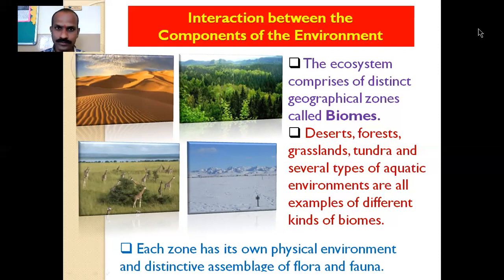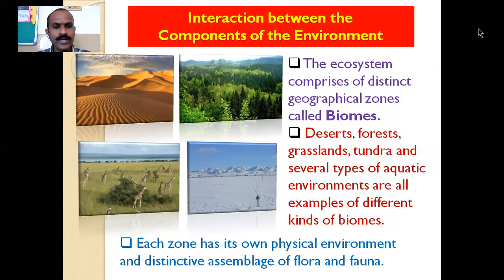Each zone has its own physical environment and distinctive assemblage of flora and fauna, meaning plants and animals. See here, if you turn towards the deserts, the climate is hot, the physical environment. Then fertile land is very less, and water availability is very less.